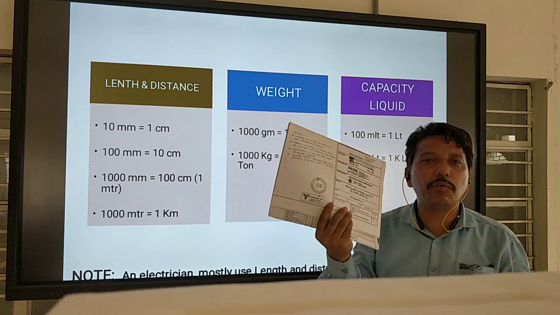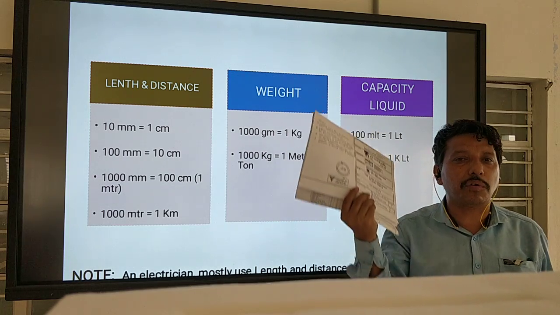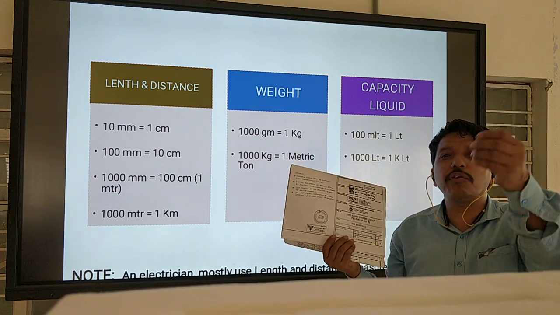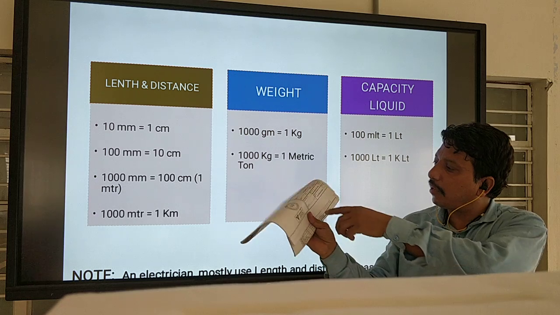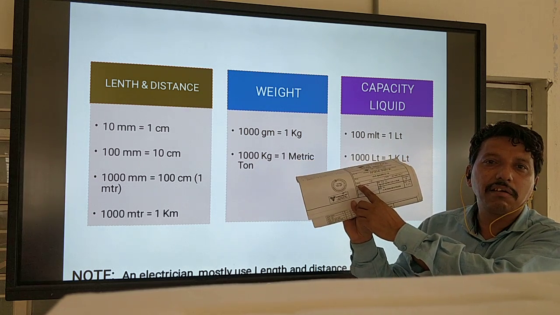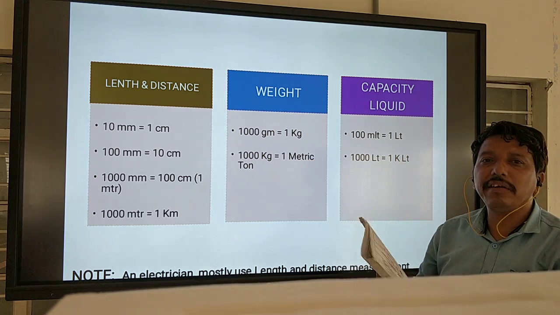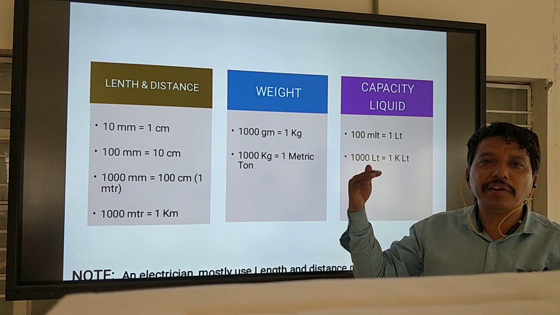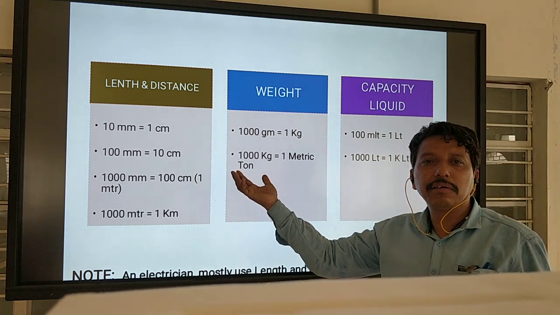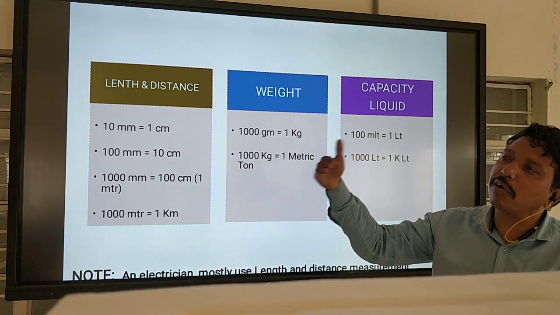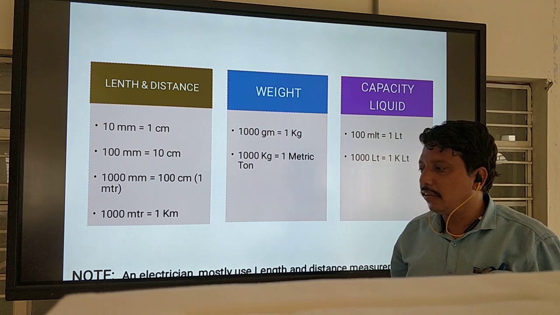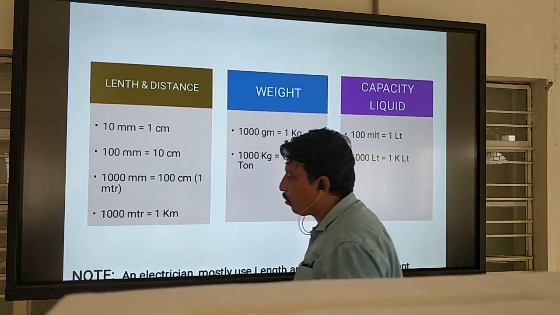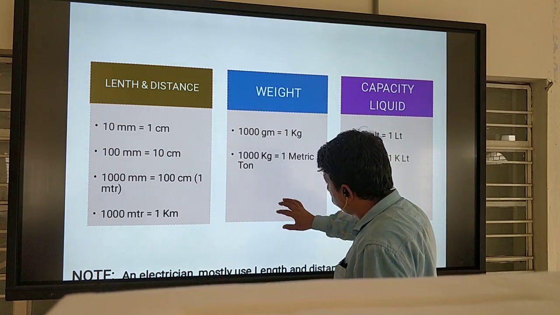You only look at the drawing and start the work. Nobody will tell you, because the drawing has the scale written on it. Scale 1 mm is equal to 100 cm, or 1 mm is equal to 100 mm. Like that they will mention.